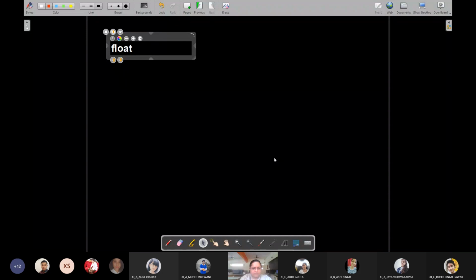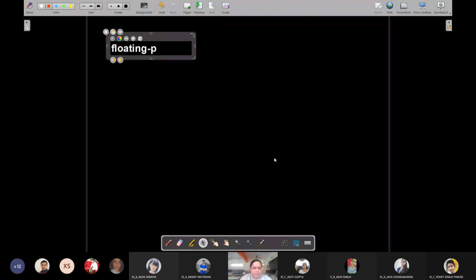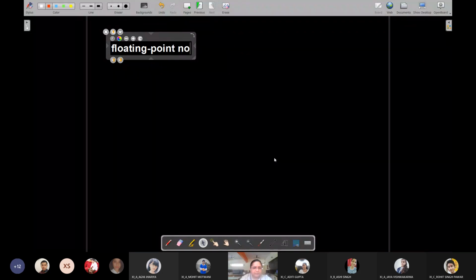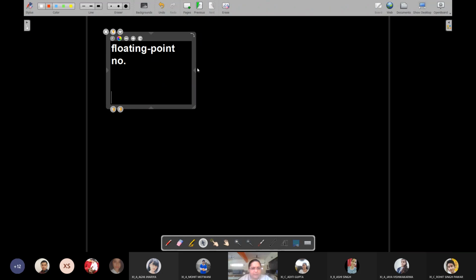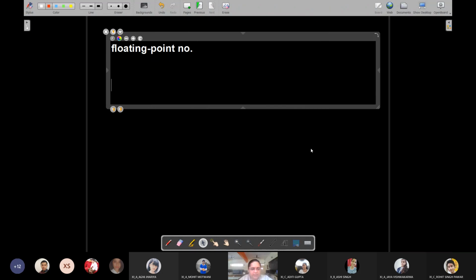We say float, right? That actually stands for floating point number. Floating point number means, you all have studied scientific notation, right?